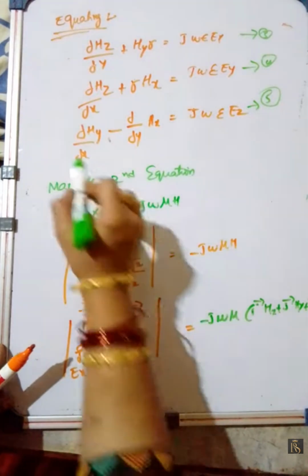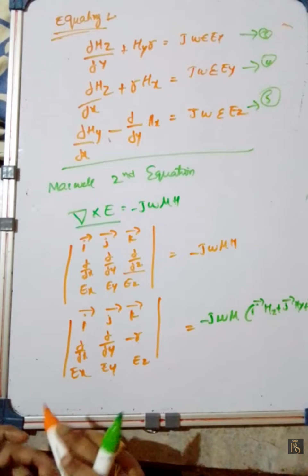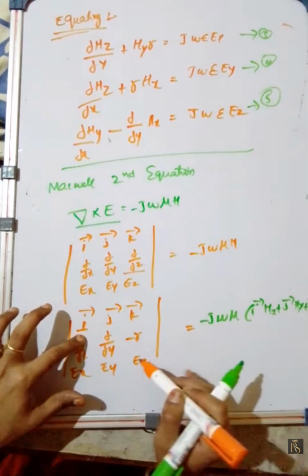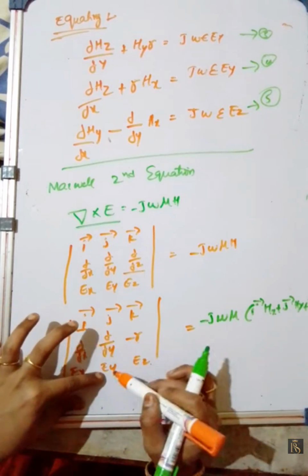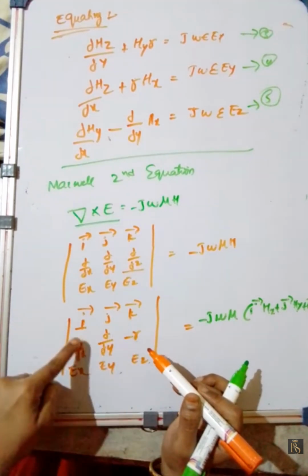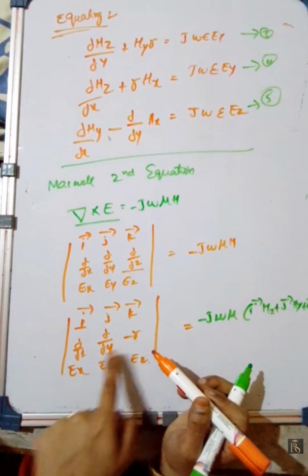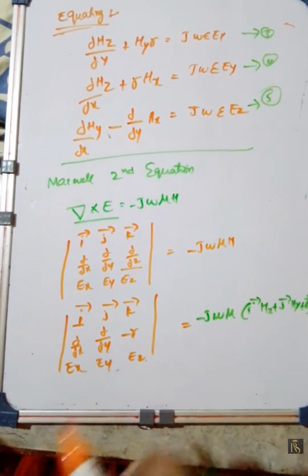Similarly to previously, we have to expand this term also. For I, dou by dou y of Ez minus into minus plus r into Ey. For j, dou by dou x of Ez minus into minus plus r into Ex, and we will get plus minus dou by dou y of Ex.